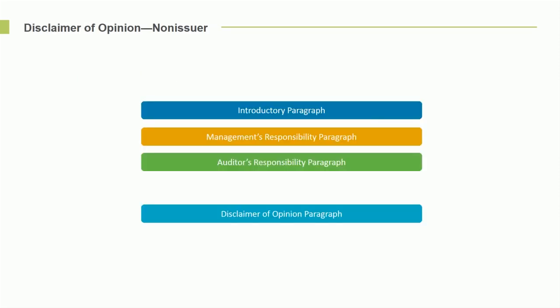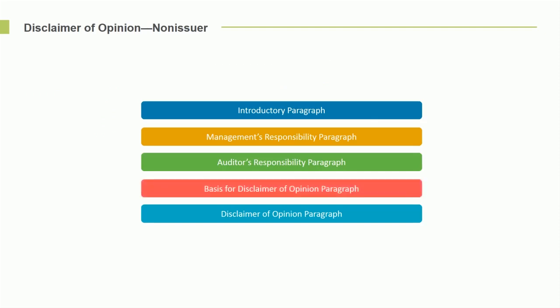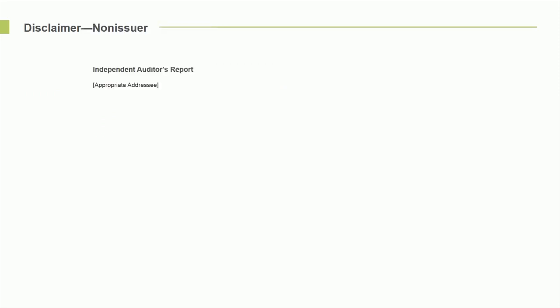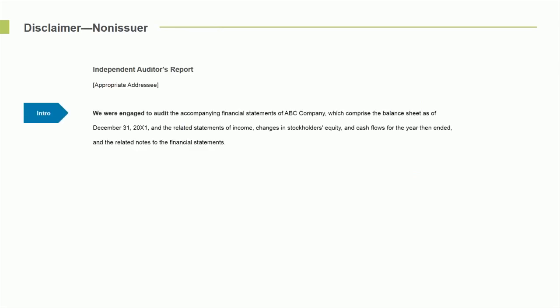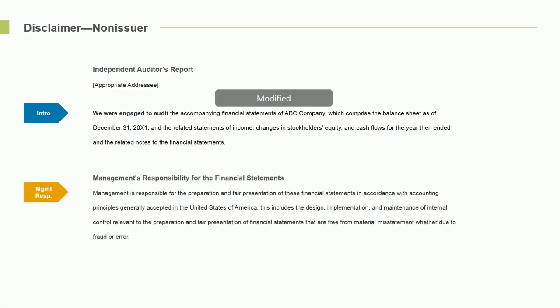The second one that a non-issuer has is the disclaimer of opinion. So in this case, we're going to have to put a basis for the disclaimer of opinion. And we're going to have a bunch of changes in this one that you want to be aware of. First of all, after we put down the independent auditor's report, we state we were engaged to audit, right? We didn't audit, we were engaged to audit, but we never really did complete this. So it's been modified. The management responsibility paragraph is not changed. No matter what, they are always responsible for the financials and the internal control.